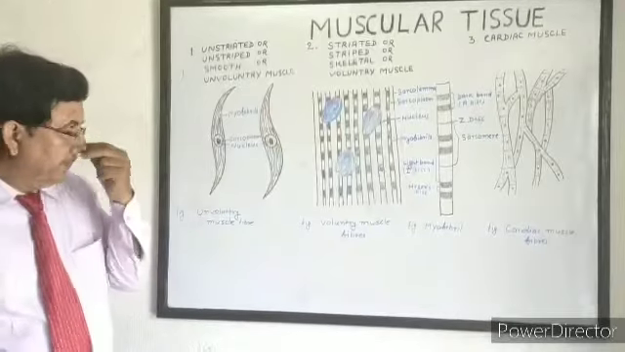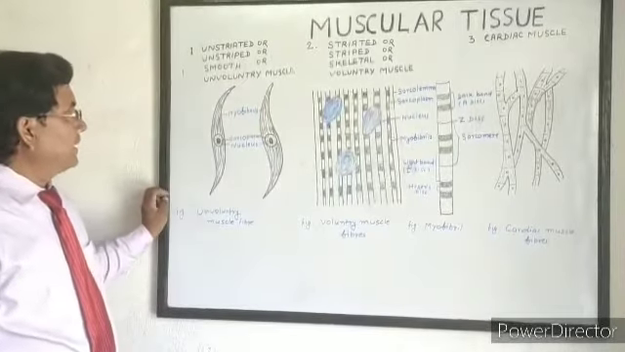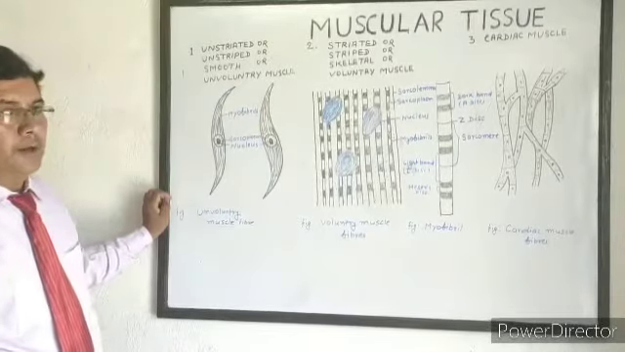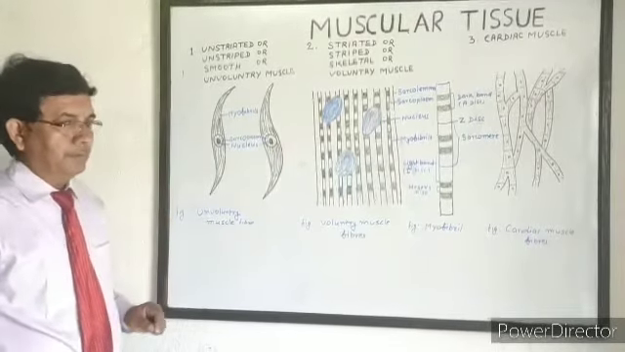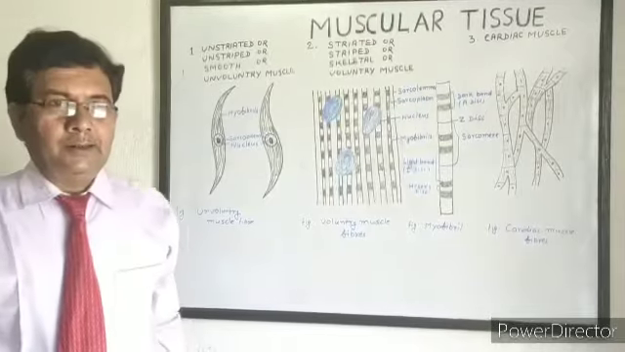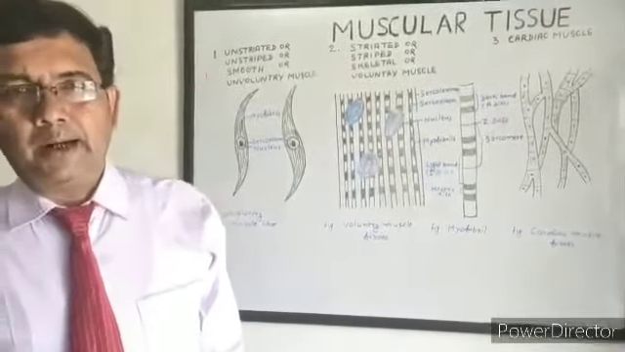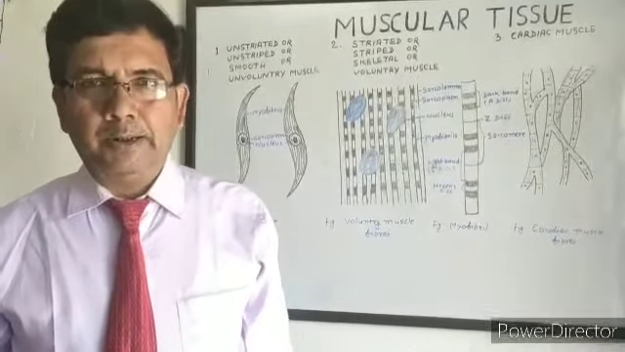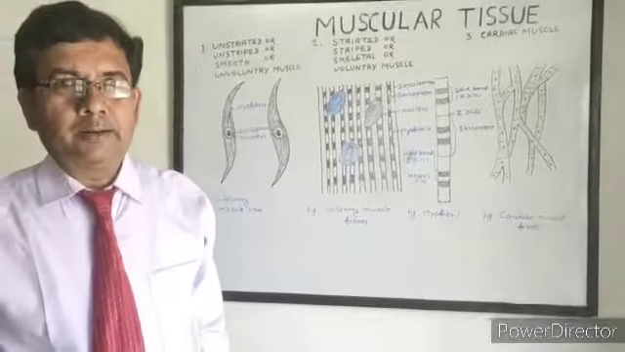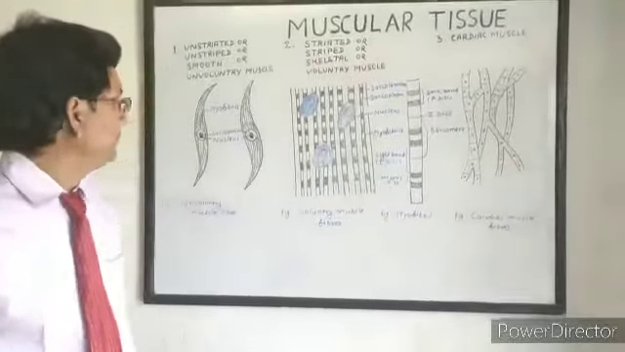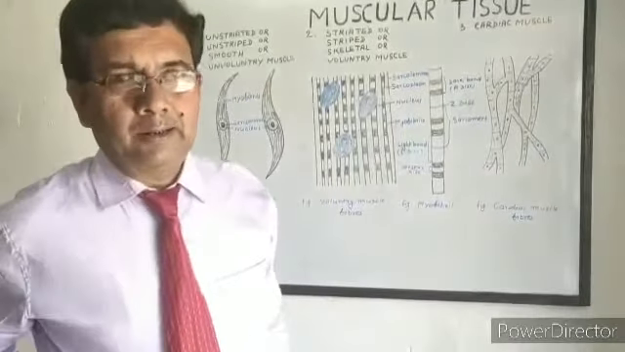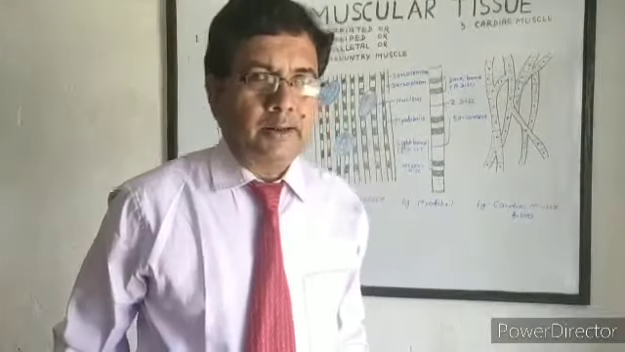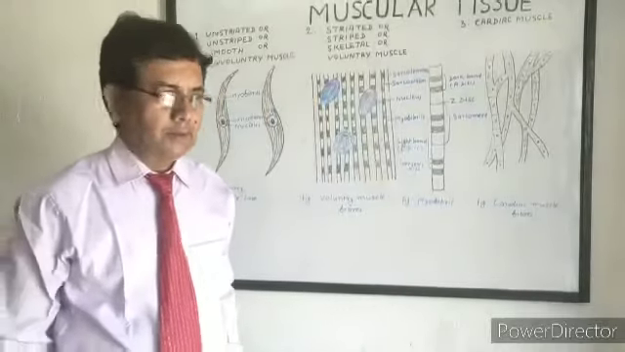Because of its structure, it is called unstriated or unstriped. It is present in the smooth internal organs of our body, so it is called smooth muscle. Its function is not under the control of our will, so it is called involuntary muscle.